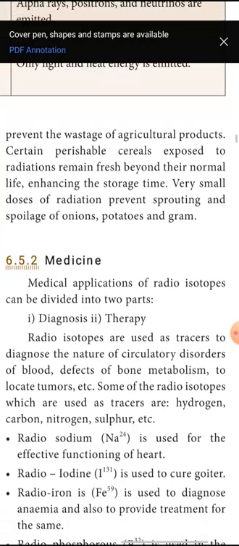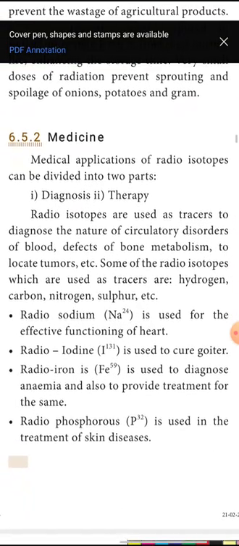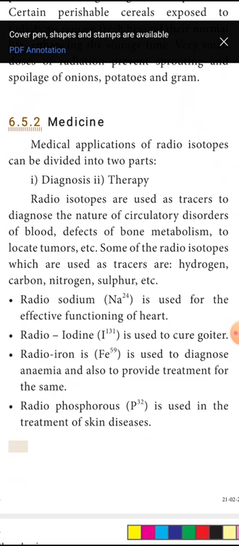In medicine, for diagnosis and therapy, radioisotopes are used to trace and diagnose the nature of circulatory disorders of blood, defects of bone metabolism, and to locate tumors. Some of the radioisotopes used as tracers are hydrogen, carbon, nitrogen, and sulfur. Radioisotope sodium is used for effective functioning of the heart. Radioiodine is used for goitre. Radio iron is used to diagnose anemia and also to provide treatment for the same.